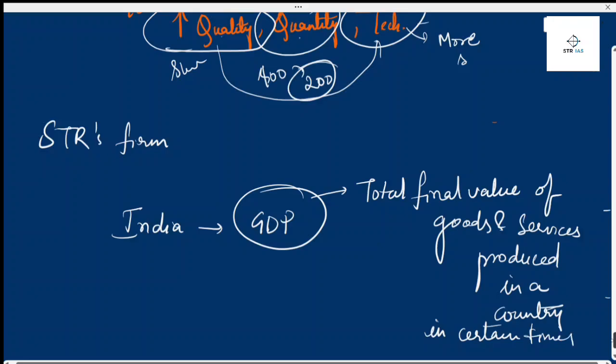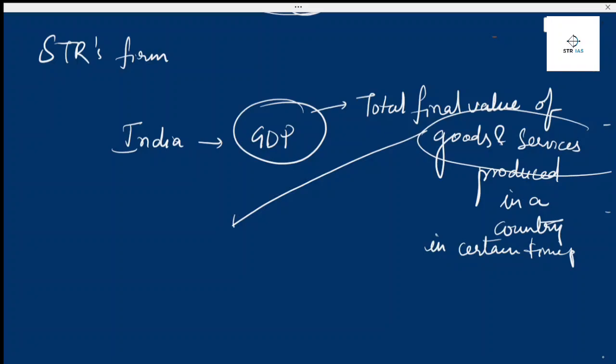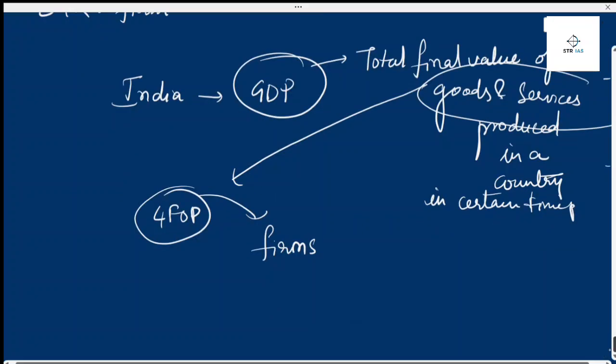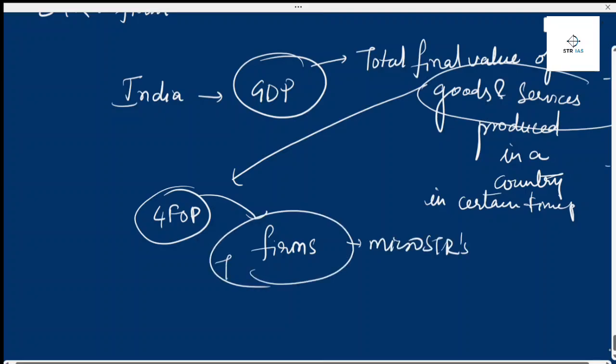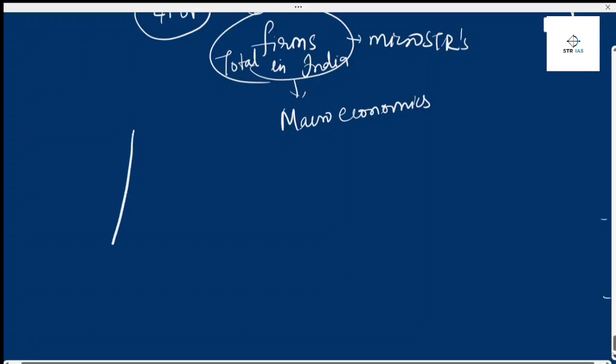Yes. So who will be producing goods and services? Goods and services will be produced by four factors of production. Who is having the four factors of production? They are nothing but firms. If we are looking at one firm, then it is called microeconomics. If you are looking at total firms in India, then it is called macroeconomics.